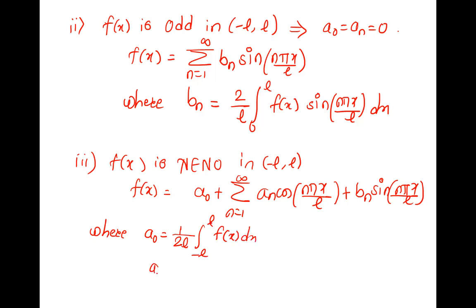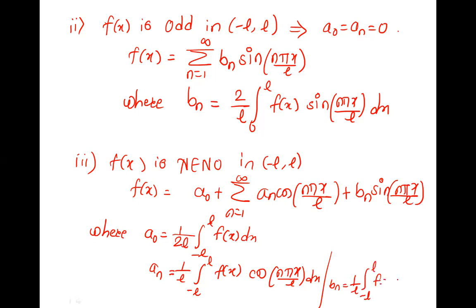An is 1 by L, integration from minus L to L, f of x into cos n pi x upon L dx. And bn is 1 by L, integration from minus L to L, f of x sine n pi x by L dx.